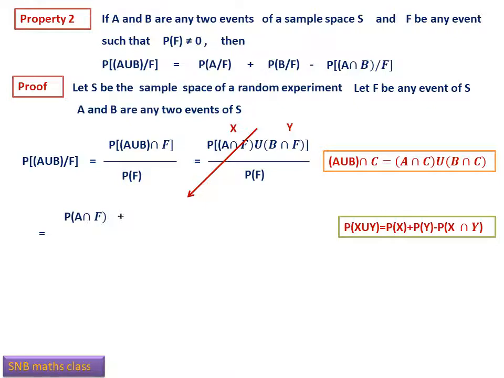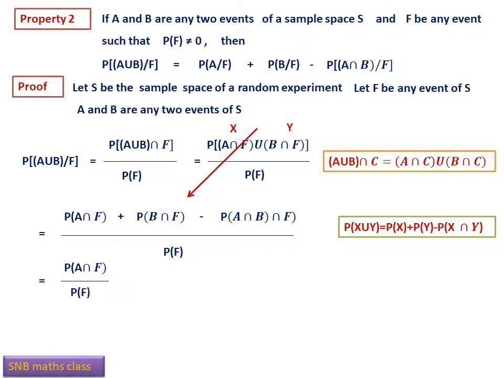So it becomes probability A intersection F plus probability B intersection F minus probability A intersection B intersection F, divided by probability F. Now split it. So probability A intersection F by probability F plus probability B intersection F divided by probability F minus probability A intersection B intersection F divided by probability F.